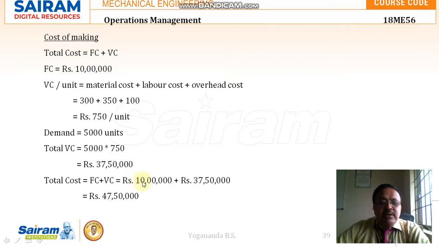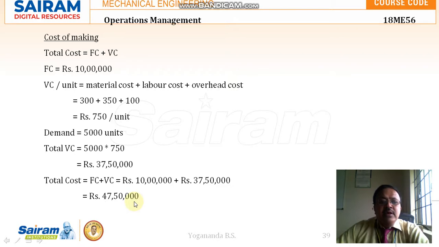So that is 10 lakh rupees, and the total variable cost we are getting is 37 lakh 50,000. So adding this 10 lakh fixed cost plus the variable cost of 37 lakh 50,000, we are getting the total cost of making as 47 lakh 50,000.